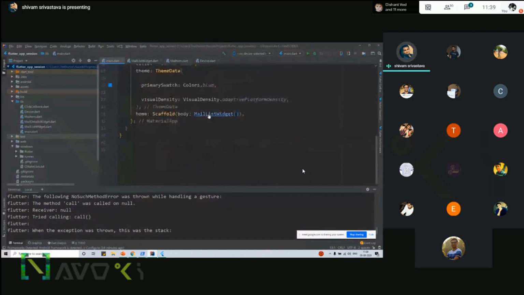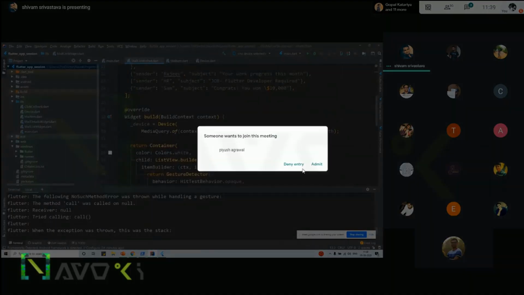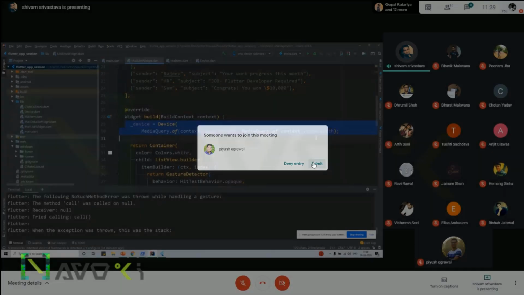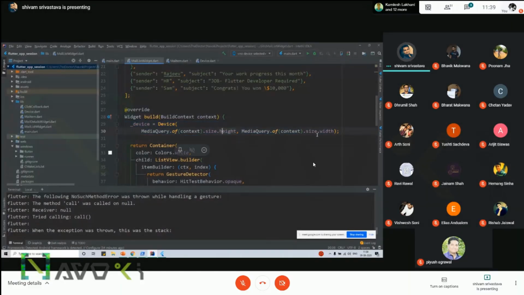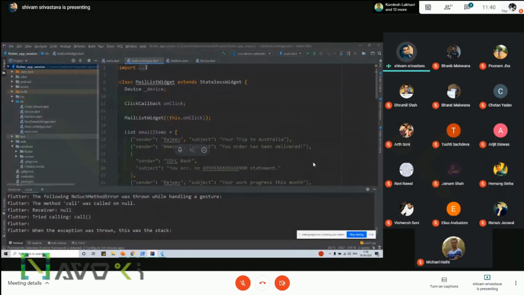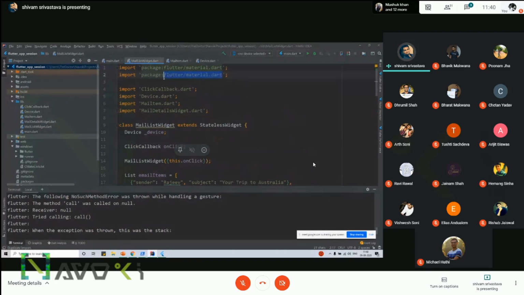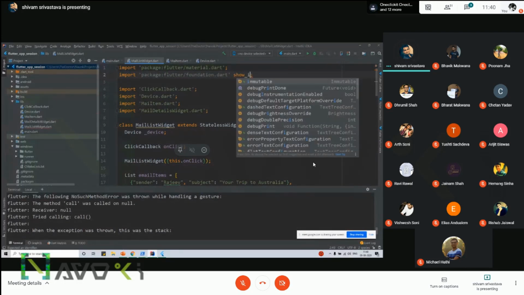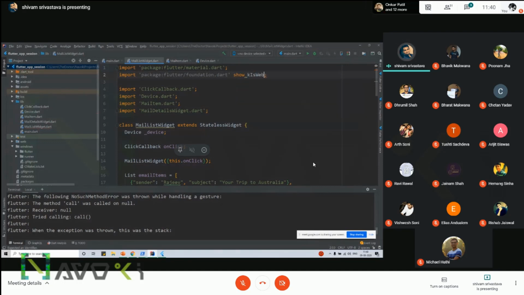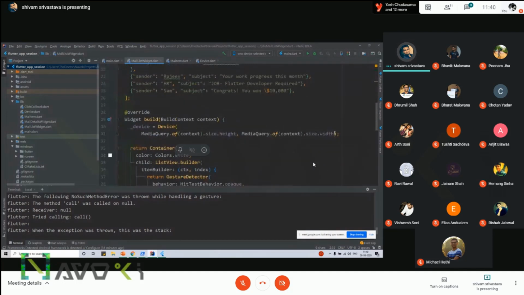So if we go to the main list, you can see the device object is already there with height and width. And if you want to check whether the application is running on the web, then you have to use this package. kIsWeb returns true or false depending on whether your application is running on the web or not. So you can mention it here also.